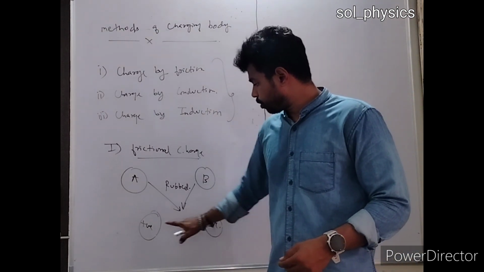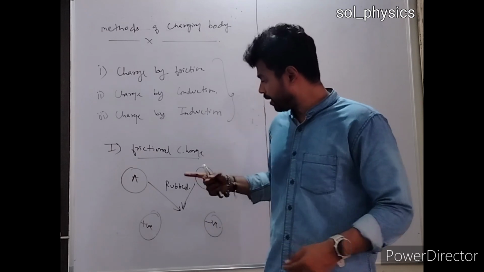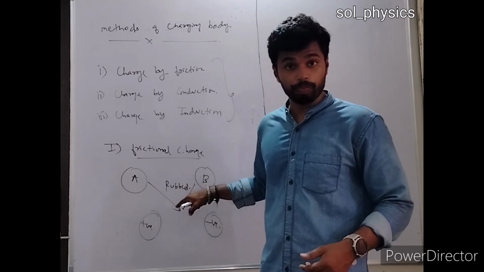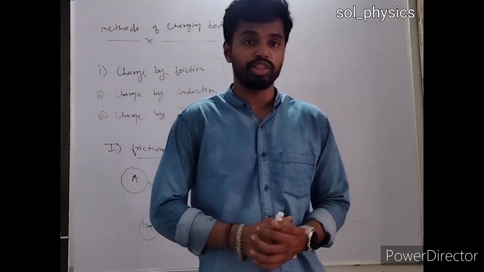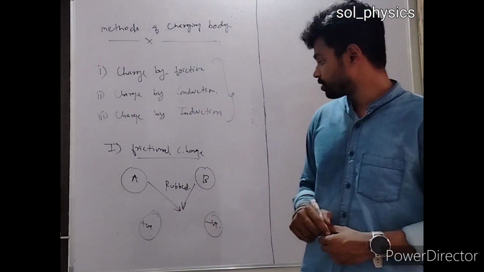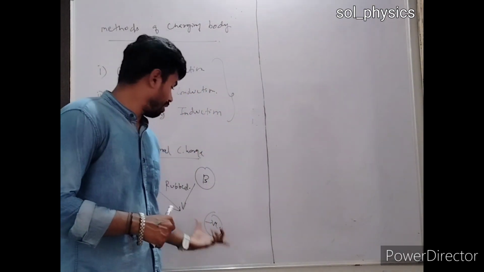अब ये process क्या हुआ बेटा? As these two bodies acquired a different charge by the help of friction, or when we rub together. So those bodies are called frictional charge. The body are called frictional charge because they have achieved that charging by the help of friction.